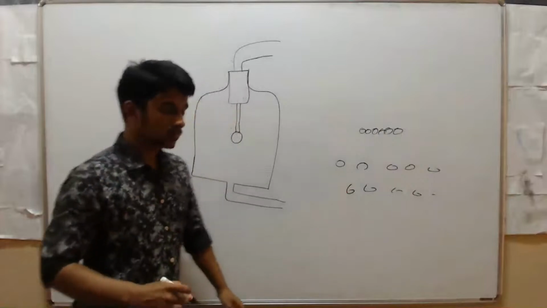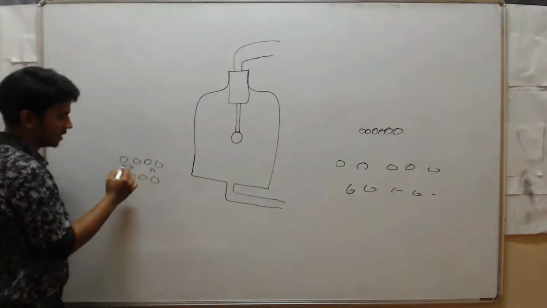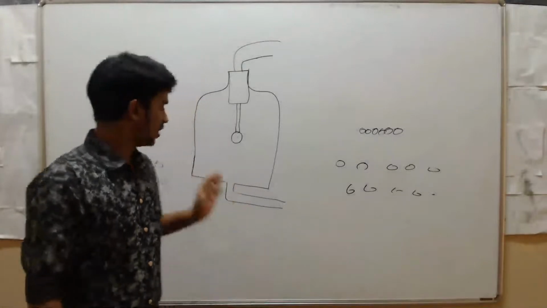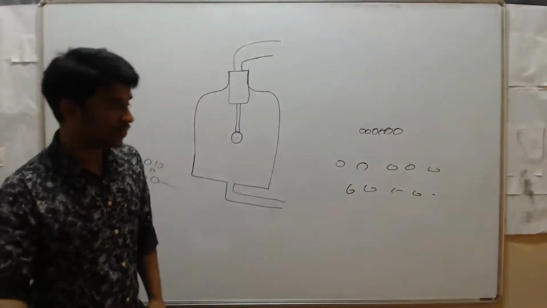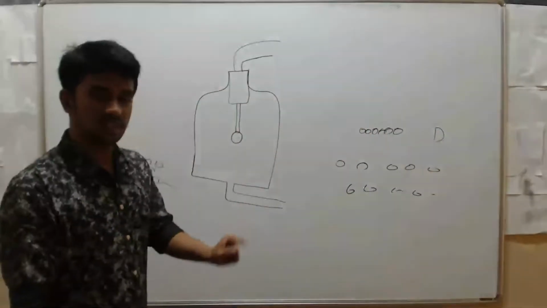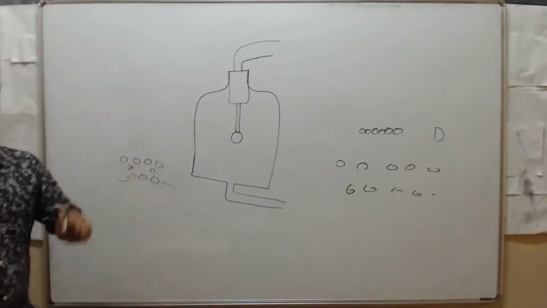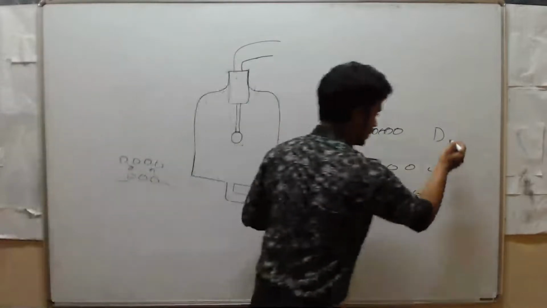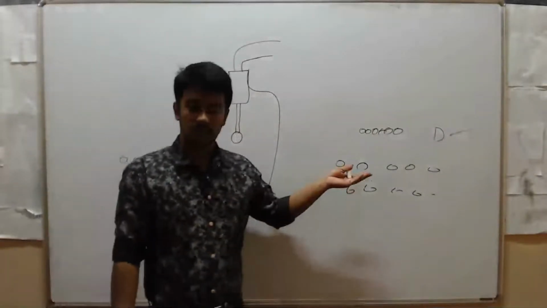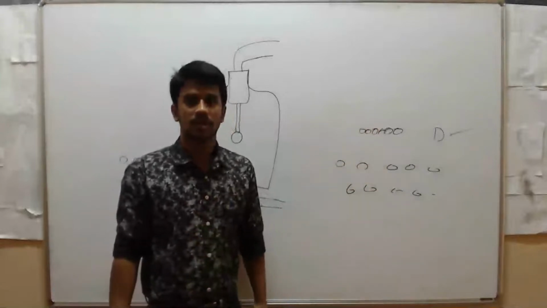Then if you take water, in water atoms are freely arranged. Then we can call water also a medium. That is water medium. Then if you take diesel, in diesel also the arrangement of particles is different. Even though diesel is also a liquid, the arrangement of particles in water and diesel is different, right? So that's why we call diesel another medium. Clear? So we call that solid medium, air medium, water medium, like that.